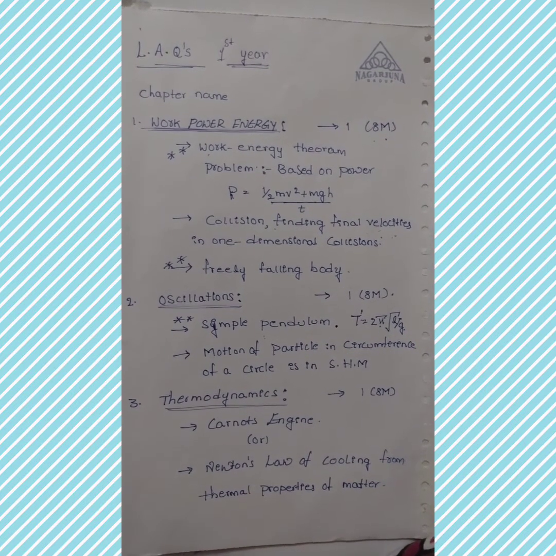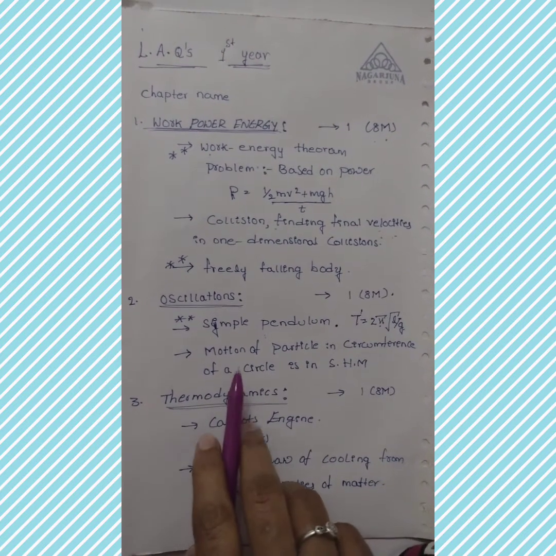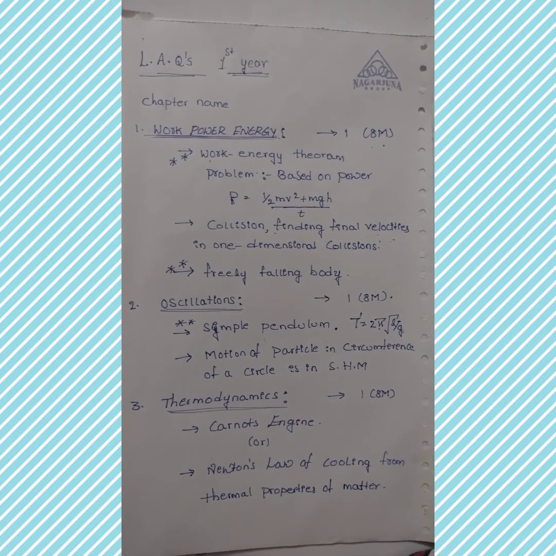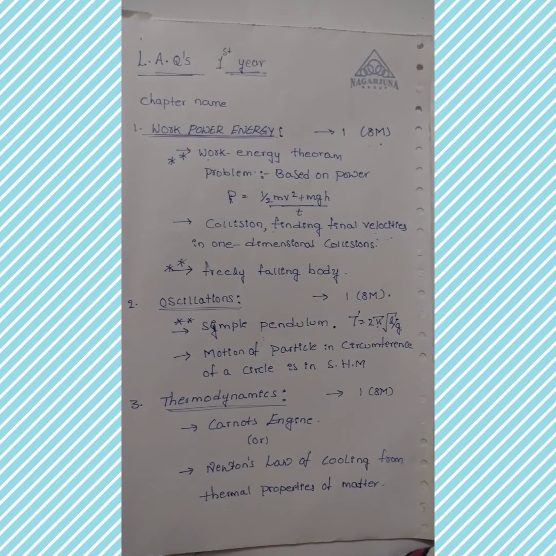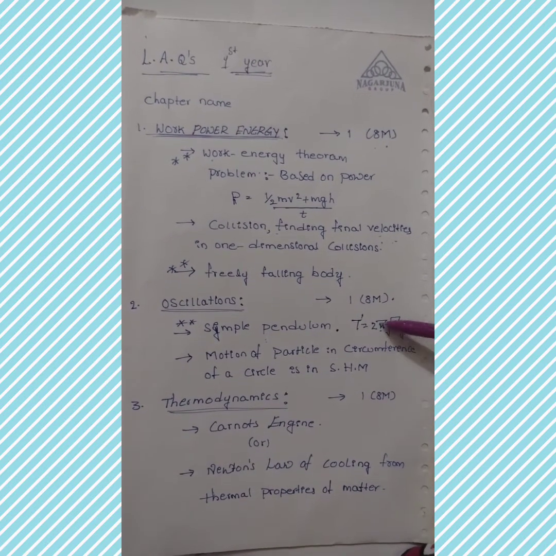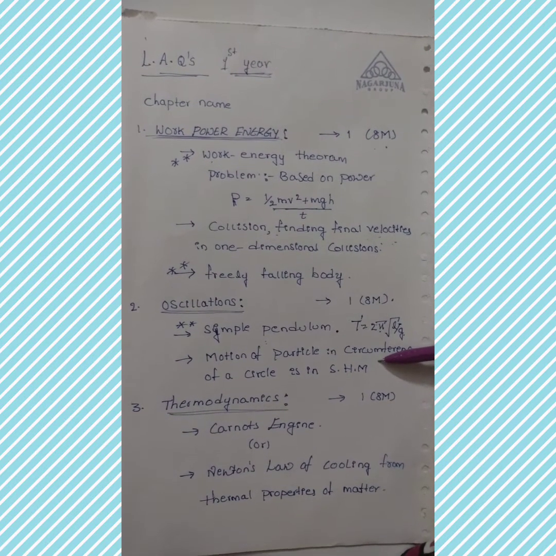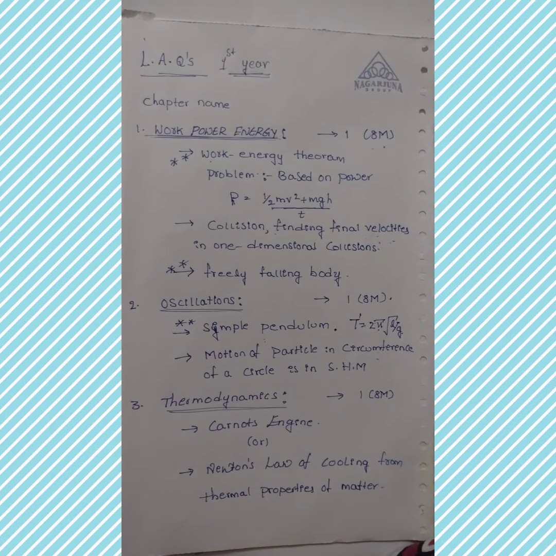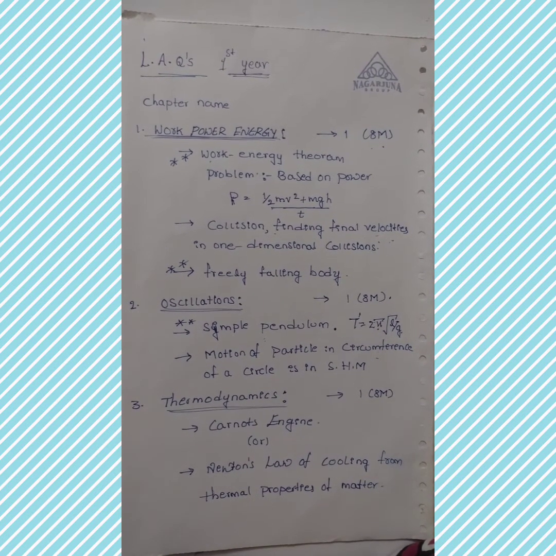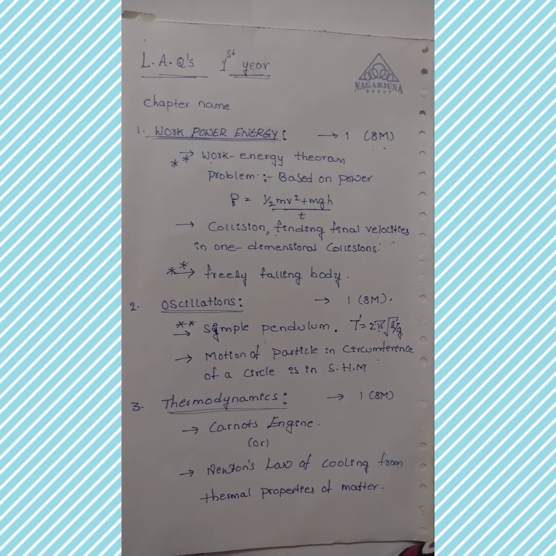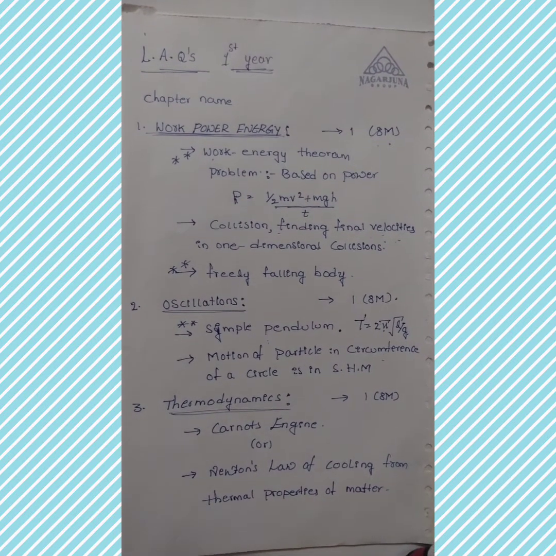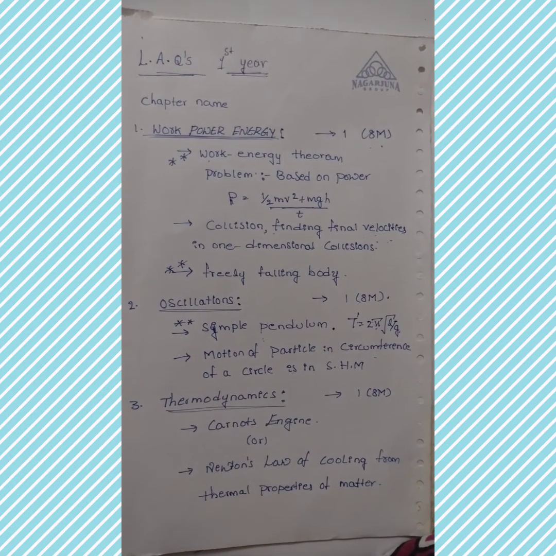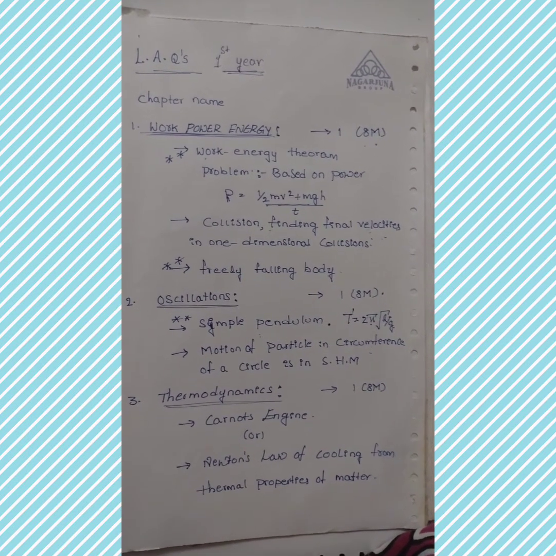Clear? And the next one is whether the motion of a particle in the circumference of a circle is simple harmonic motion or not. First give the priority to the simple pendulum, after that this question. If you take any circle, the radius of the circle is r. If the particle is moving in a circle, we check whether the motion of the particle is periodic or not, oscillatory or not, and whether the acceleration of the particle is directly proportional to the displacement or not.